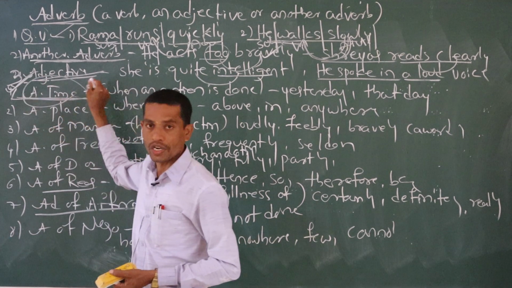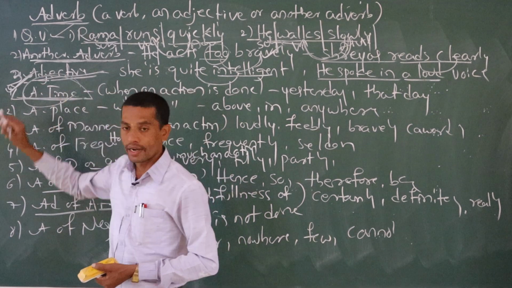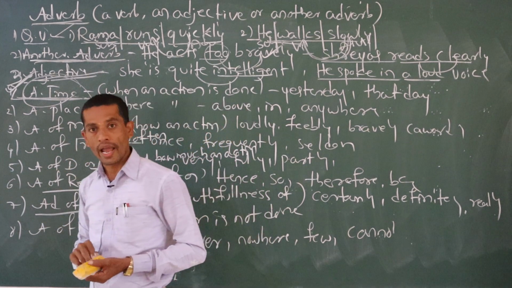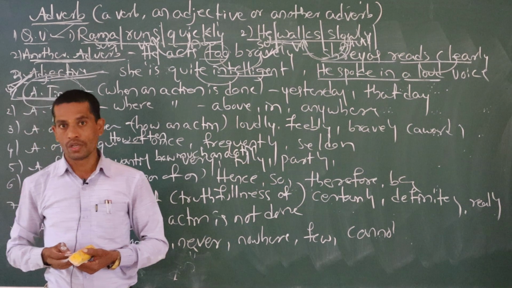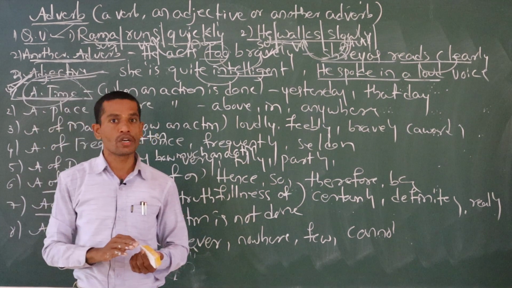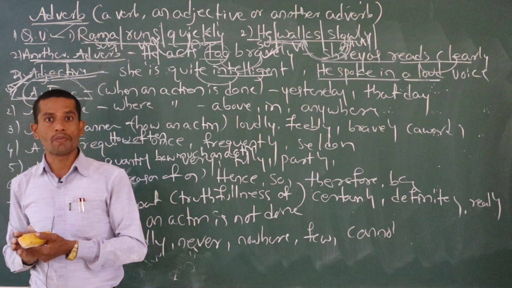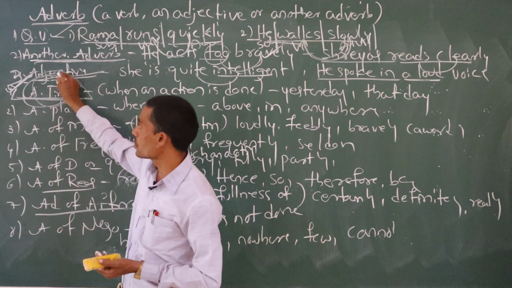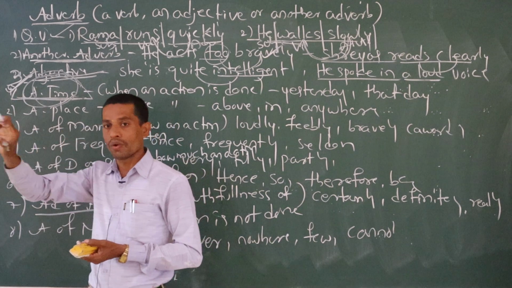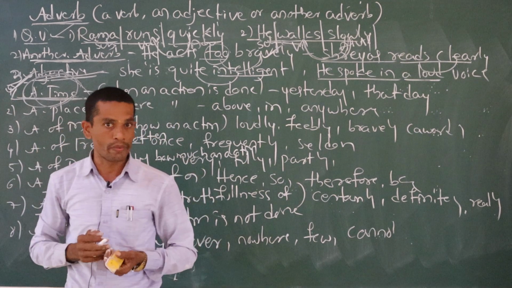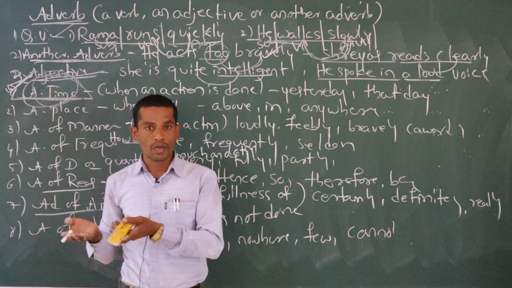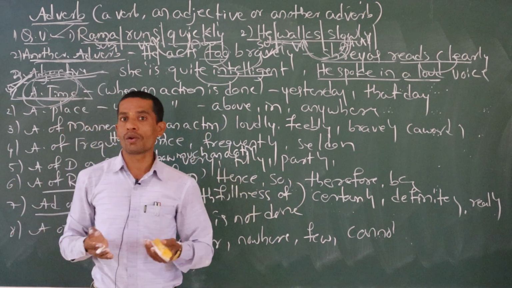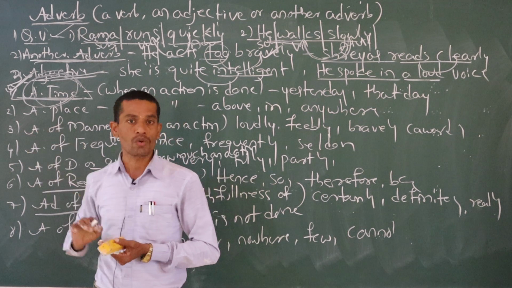See here, the definition itself tells: when an action takes place, that is called adverb of time. So the definition itself tells that this adverb always talks about timing. Suppose you go for competitive exams, any interviews, or any school for admission purposes, they are going to ask these kinds of general questions.